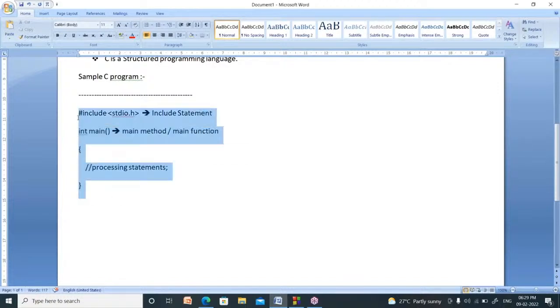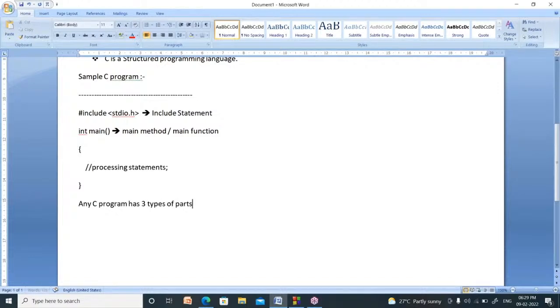So this is a sample C program. Now I will explain it. Any C program has three types of parts. First one is include statements. Second one is the main method. Third one is processing statements.